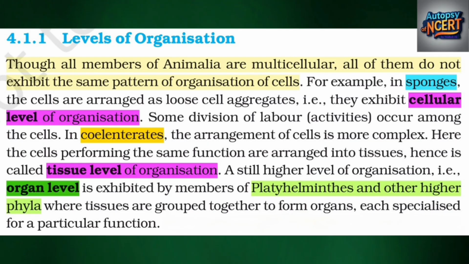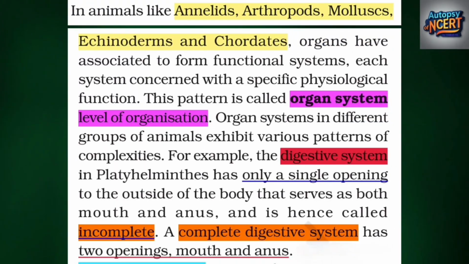A still higher level of organization, i.e., organ level, is exhibited by members of Platyhelminthes and other higher phyla where tissues are grouped together to form organs, each specialized for a particular function. In animals like annelids, arthropods, mollusks, echinoderms and chordates, organs have associated to form functional systems, each system concerned with a specific physiological function. This pattern is called organ system level of organization.